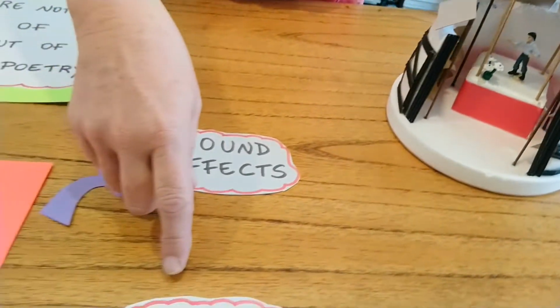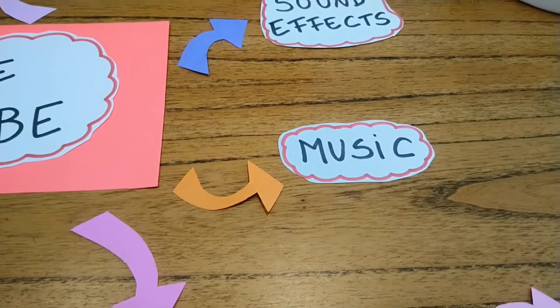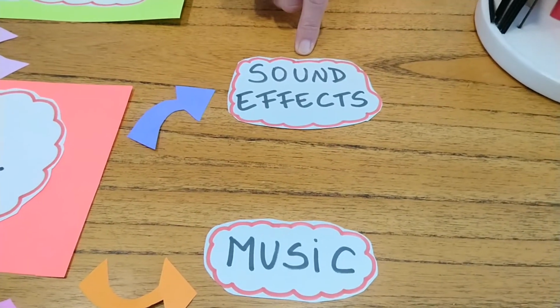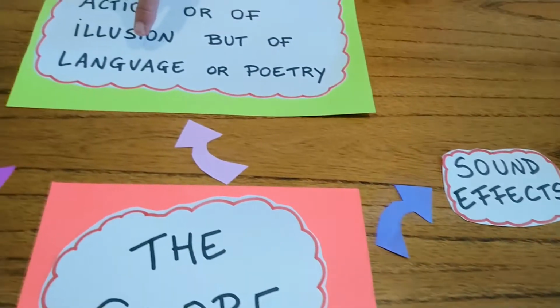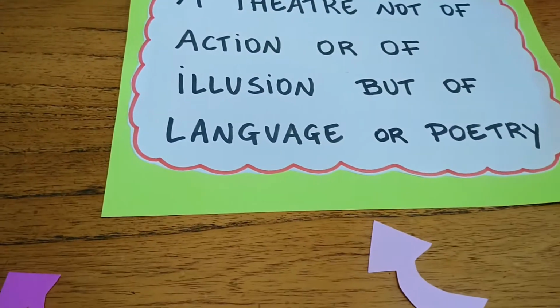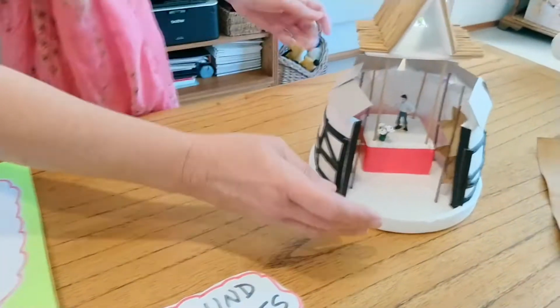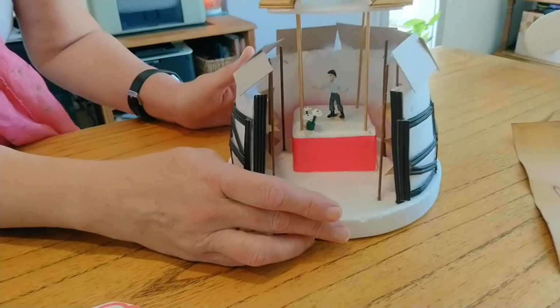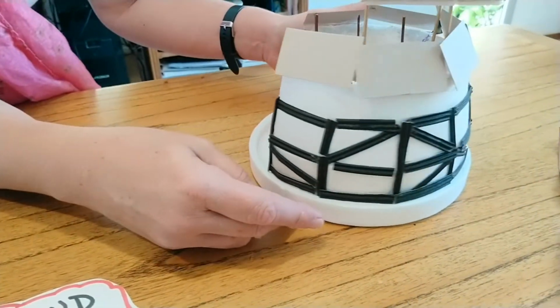Music was also very important because the music and the sound effects created the atmosphere, and of course language was very, very important. Come and have a look at the theater. Look at the architecture, the logs they used to build it.